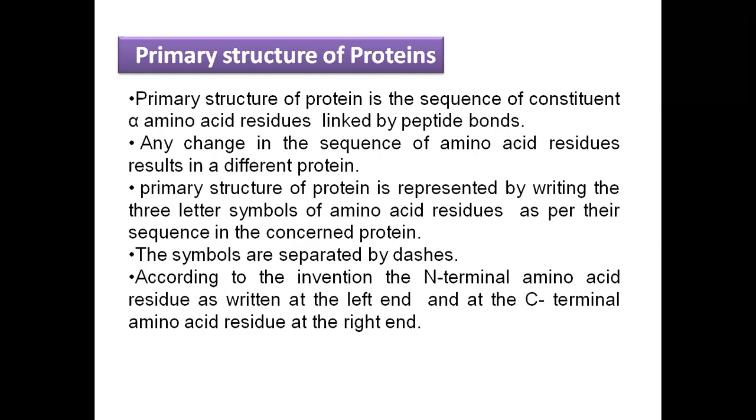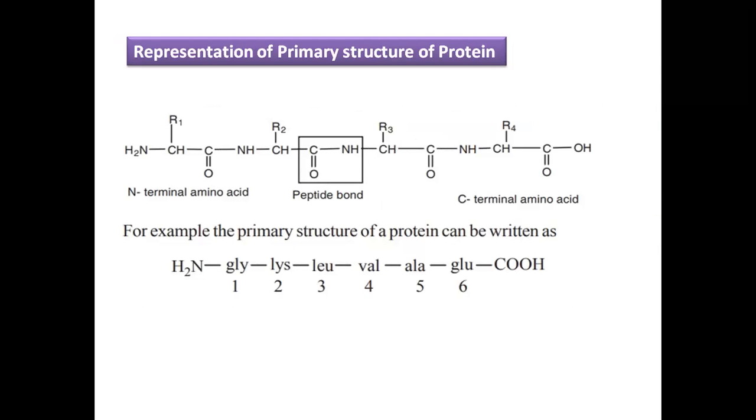And according to the convention, the N-terminal amino acid residue is written to the left side and the carbon terminal amino acid is written to the right side. We will see in the next slide. See here, this is the representation of primary structure of protein. These are the alpha amino acids, N-terminal amino acid and carbon terminal. Now see here that NH2 group is written to the left side, whereas C double bond OH group is referred to as the C terminal, means carboxylic group, and it is written to the right side.